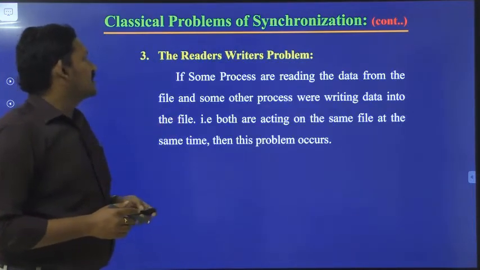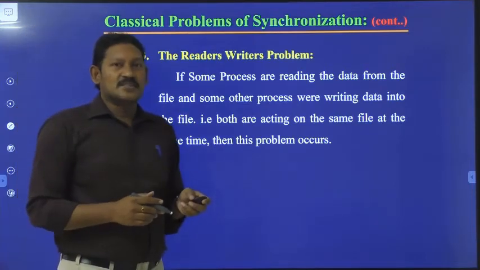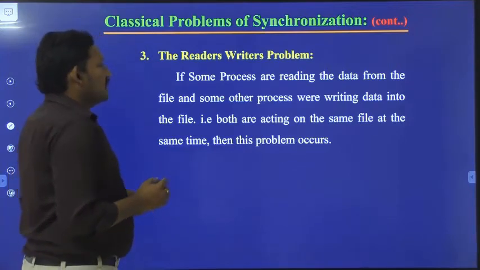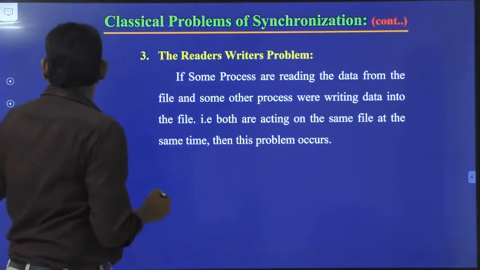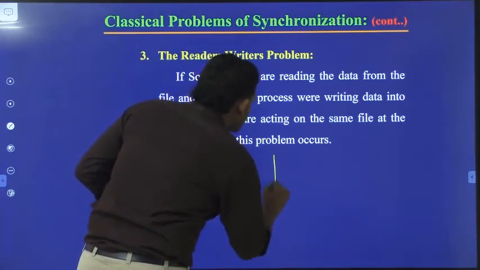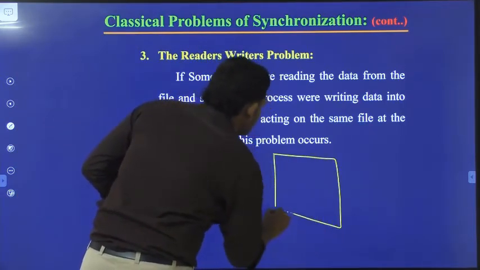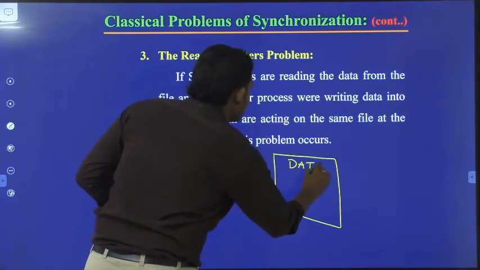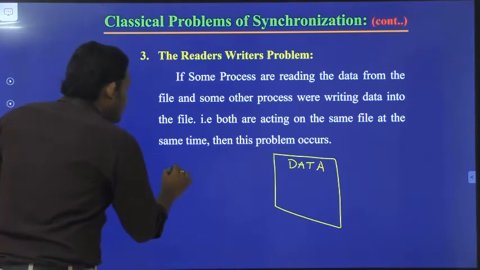Coming to the third one, this is nothing but the readers-writers problem. What the author is telling is, for example, let us suppose this is data or information.